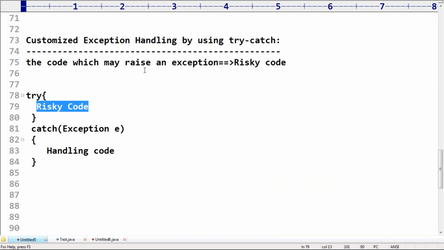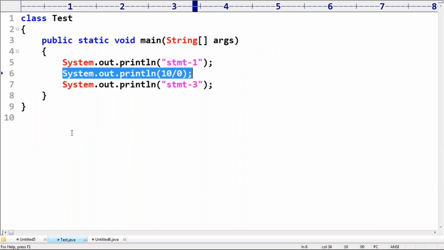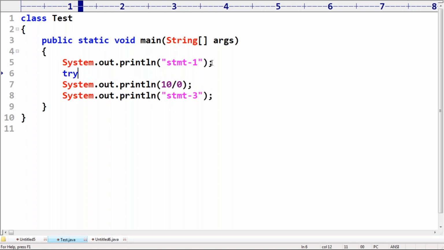Okay, so now have a look once. Among these three lines, which line is the risky code? Can you please guide? The second line itself is the risky code. Correct or not? That's why we have to take that risky code inside a try block. Are you getting? Inside the try block I'm taking it.